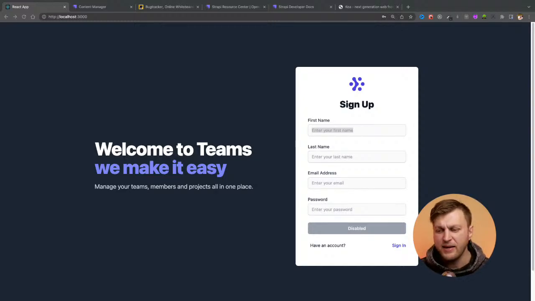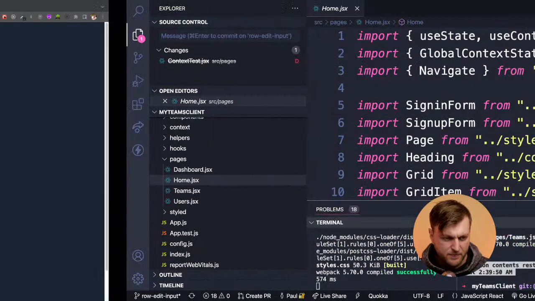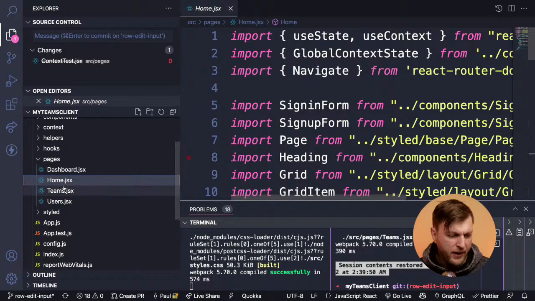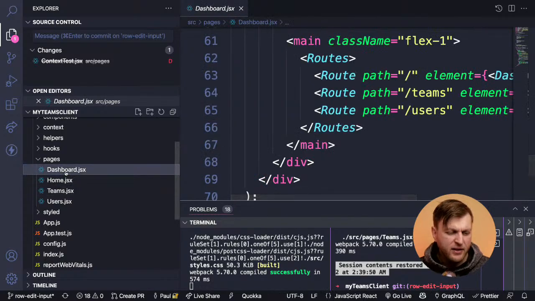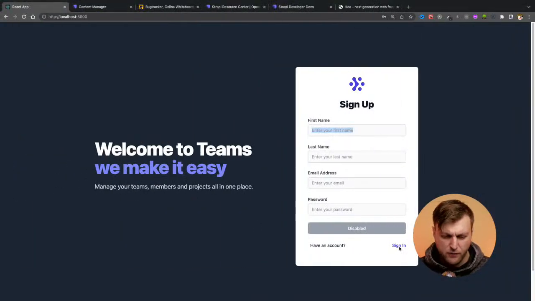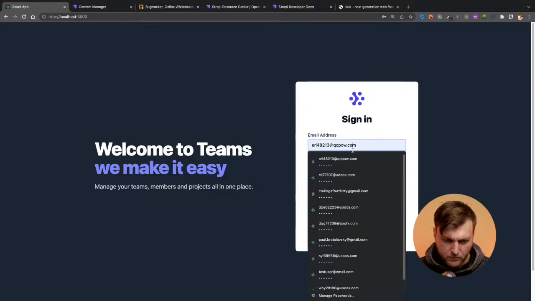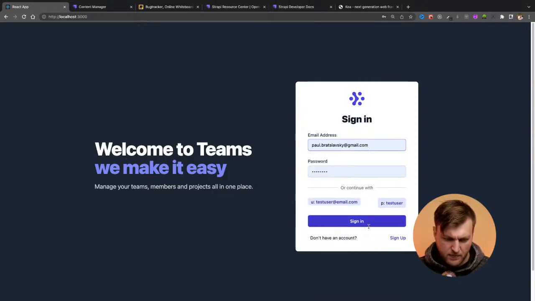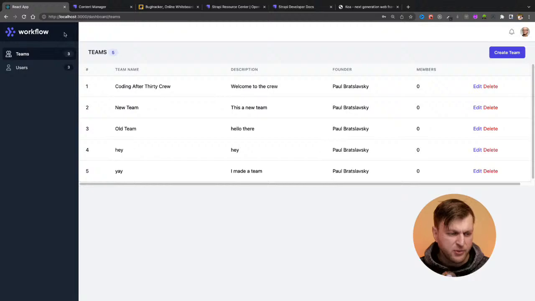And by the way, building this application little by little, you're going to learn how to work with the SQL database, how to do queries and stuff like that. But that's the home page. Now, when you log in, you go to the dashboard page. So if I sign in here, it's going to go to the dashboard page.